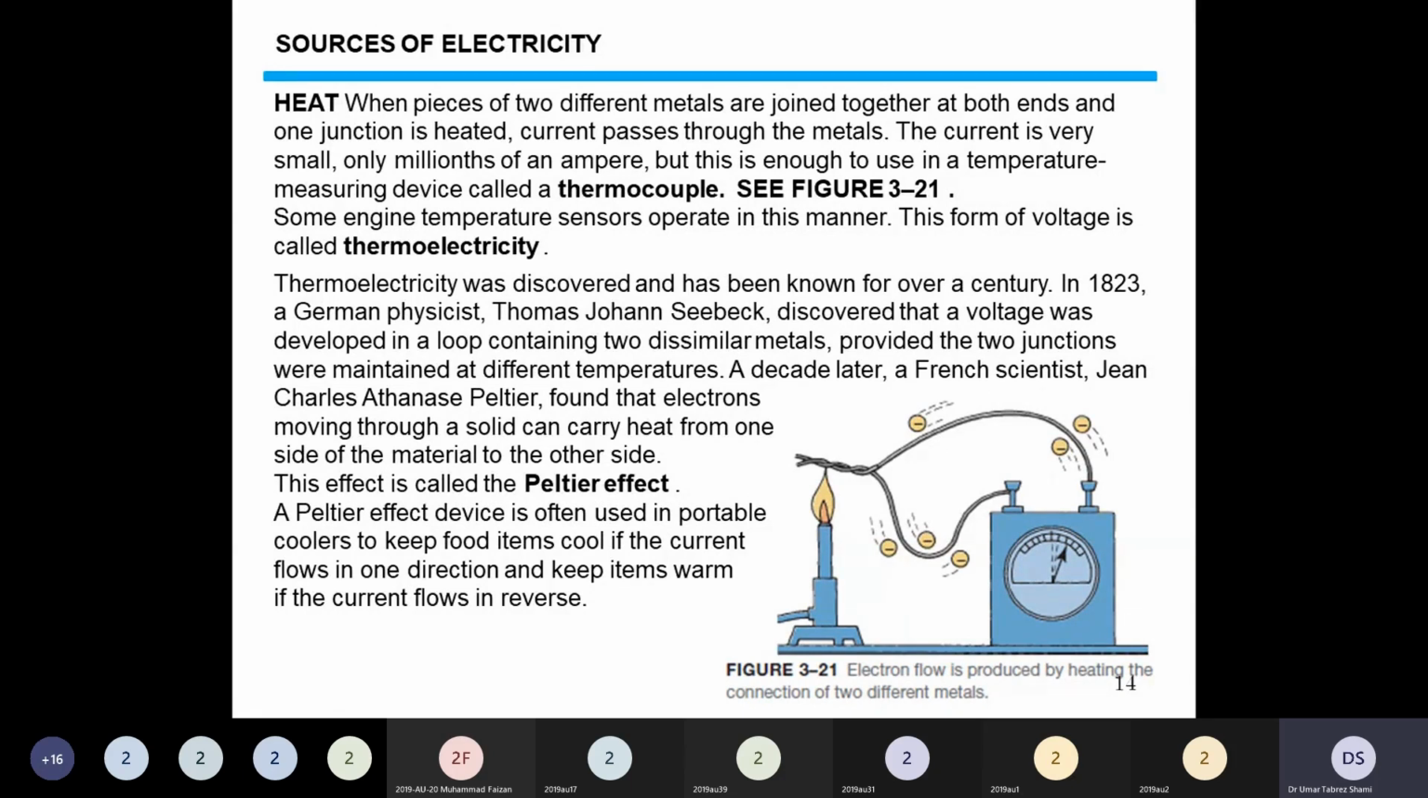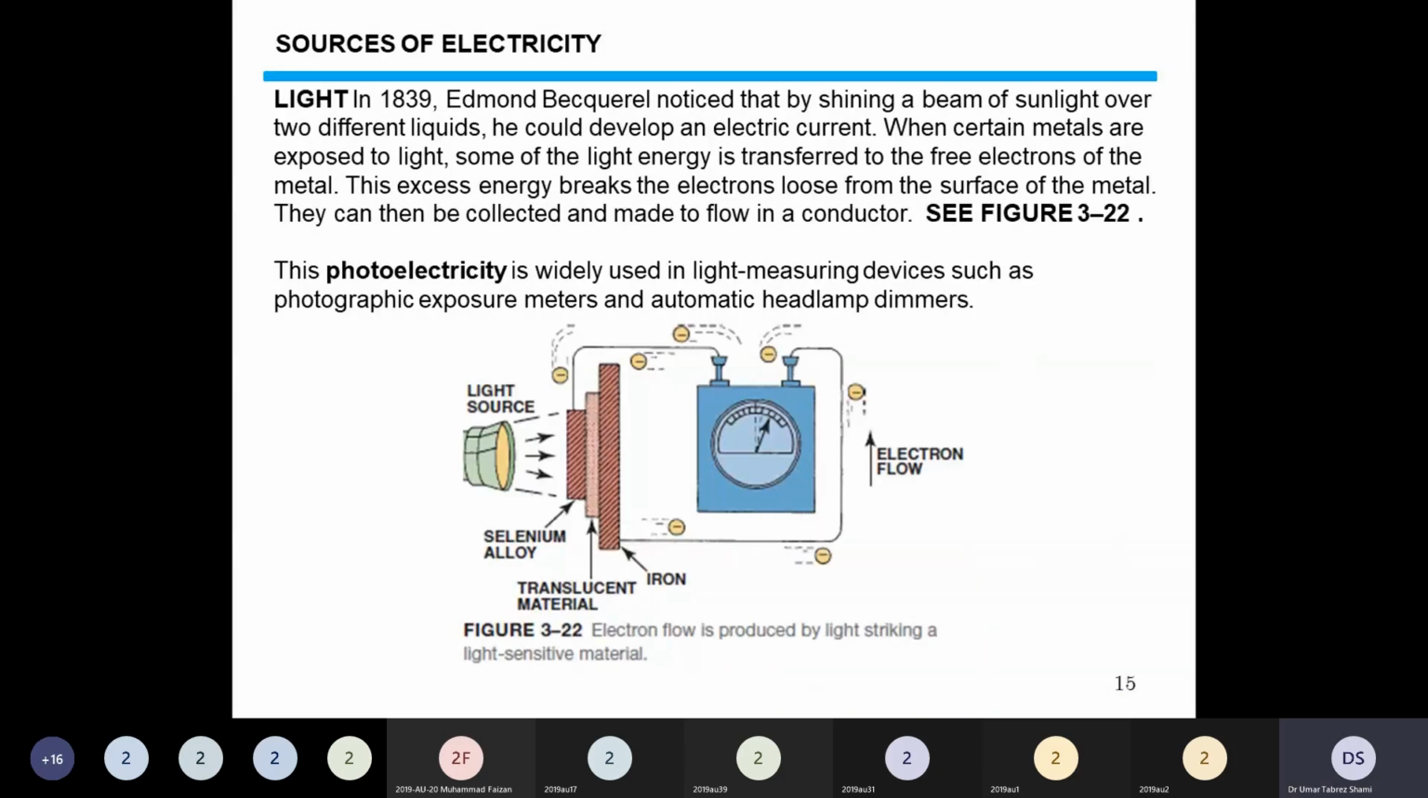The Peltier effect device is often used in portable coolers to keep food items cool if the current flows in one direction and keep the item warm if the current flows in the reverse direction. So since electrons can carry heat, we will use this to transfer heat either to cool down the items or to warm up the items. So heat is another source of electricity.